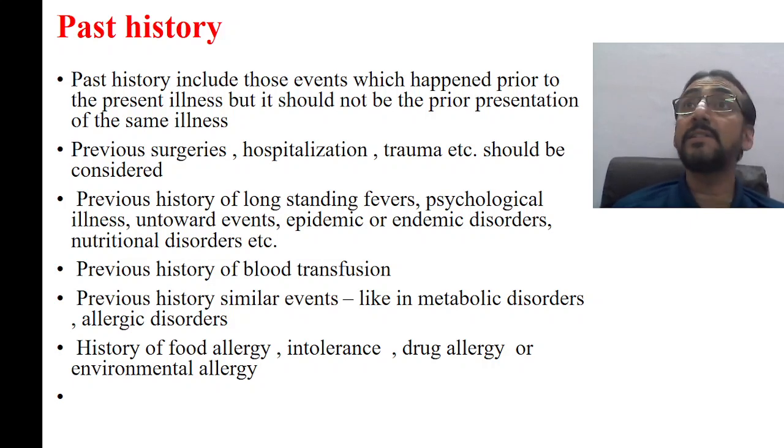Similarly, a history of allergy and food hypersensitivity is very important: allergy to dust or mites, or some food products, dairy products, milk products, or drugs. A history of food intolerance and environmental allergies should also be taken. So these are the important points in the past history.